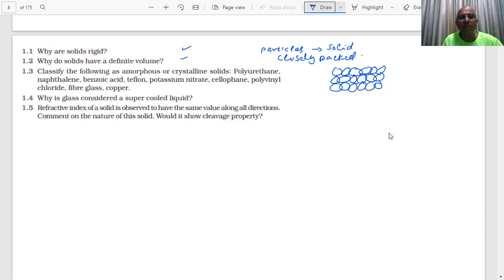Classify the following as amorphous or crystalline solid. You have 1 minute to answer the question fast. Which are crystalline and which are amorphous in these cases? Question number 3.